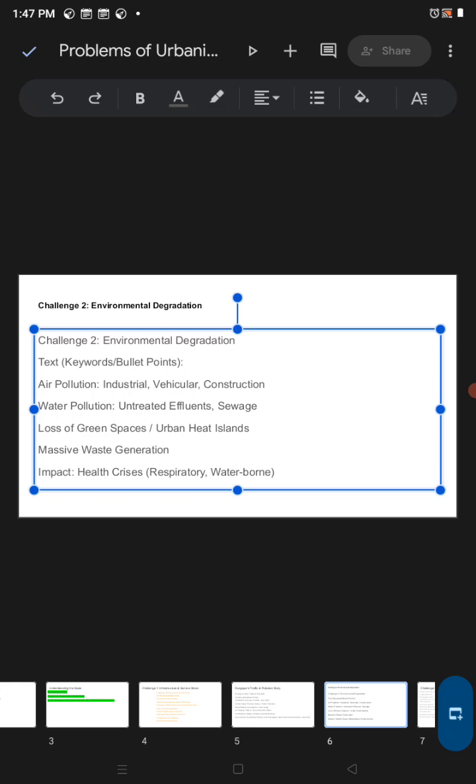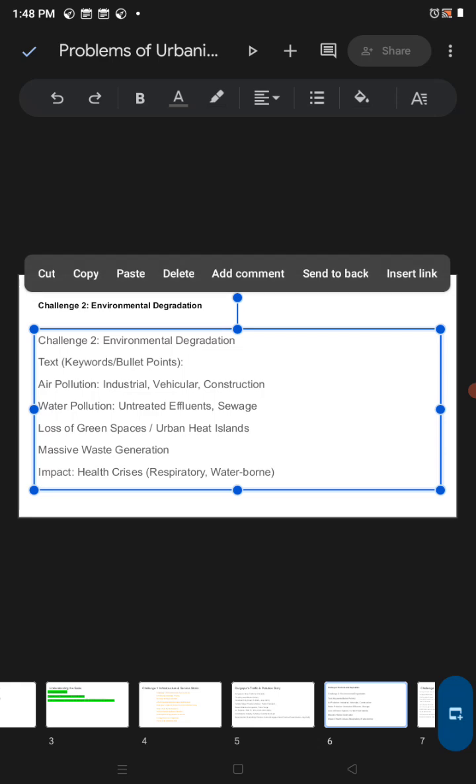It is another issue that comes because of environmental degradation. Heat is trapped in the city areas because of huge constructions and the loss of vegetation. So it causes suffocation and too much heat to the people, and people suffer a lot. Massive waste generation is here, so many activities, so much waste, and it also brings challenges and causes a bad impact on the environment.